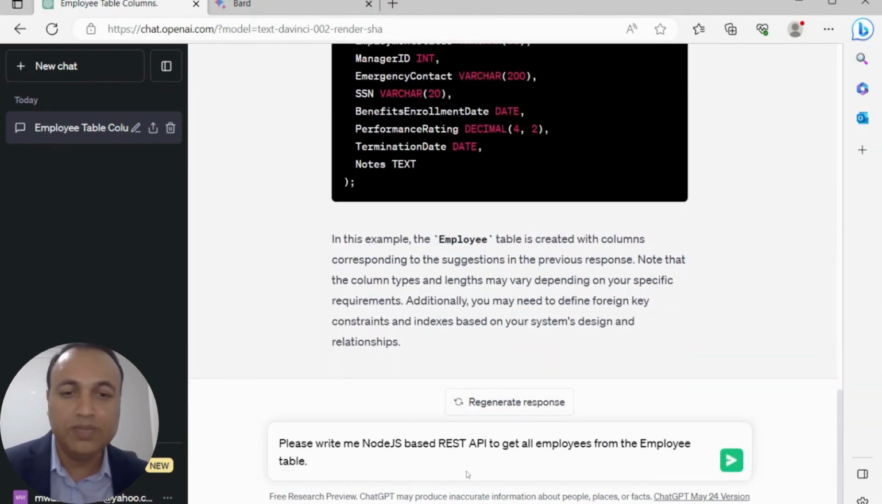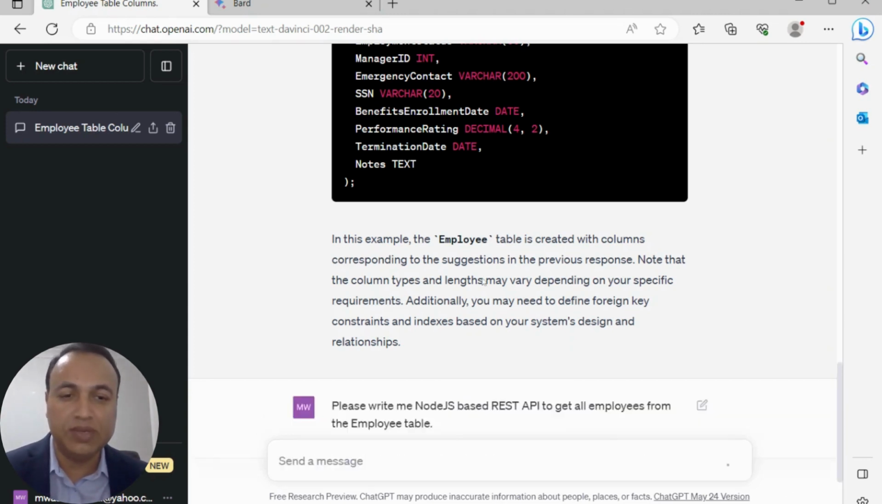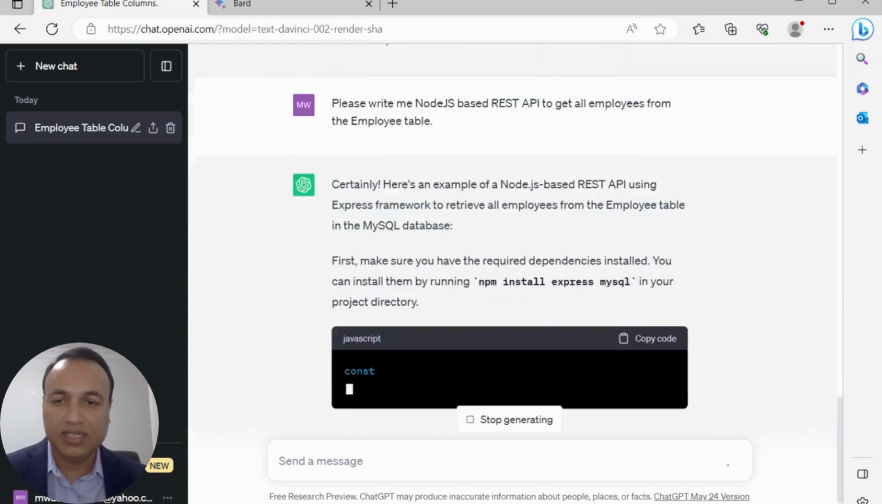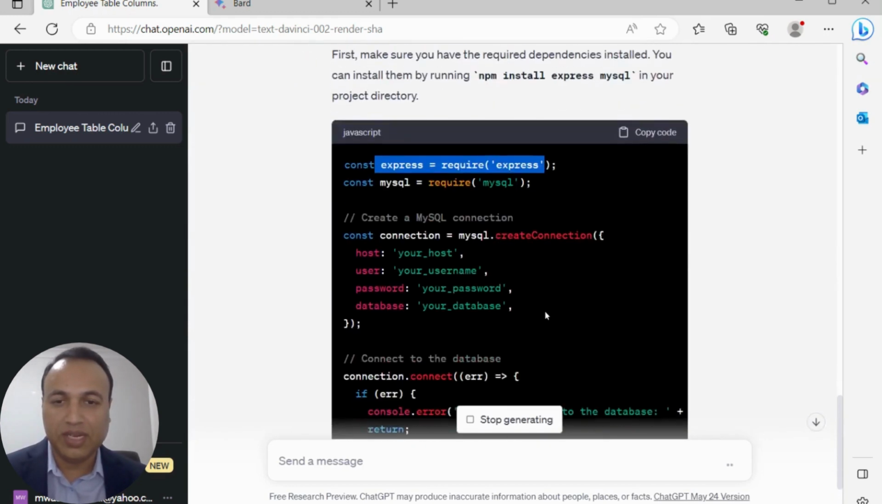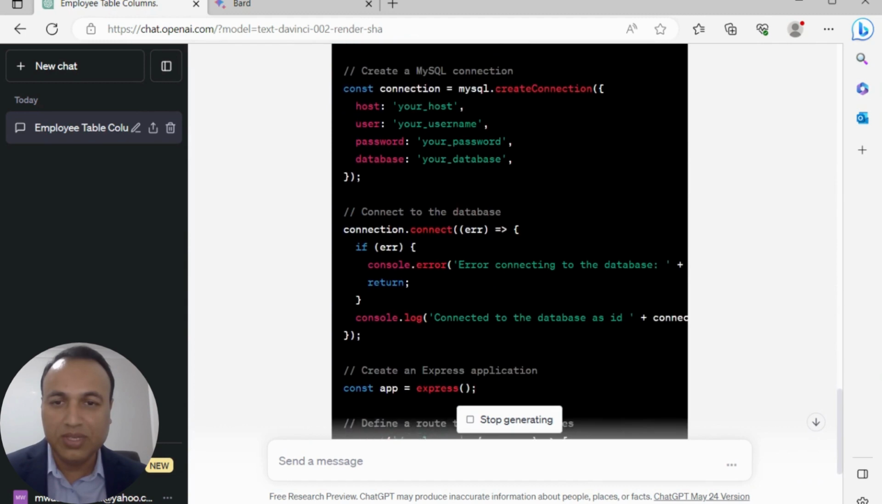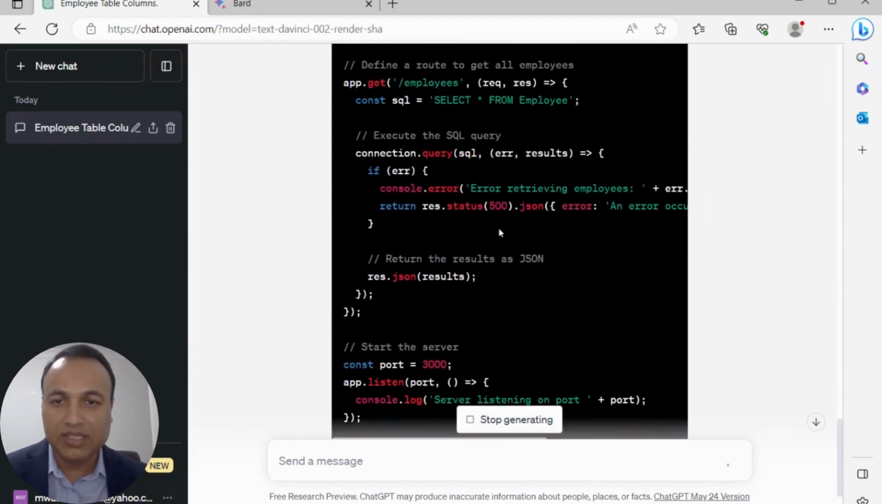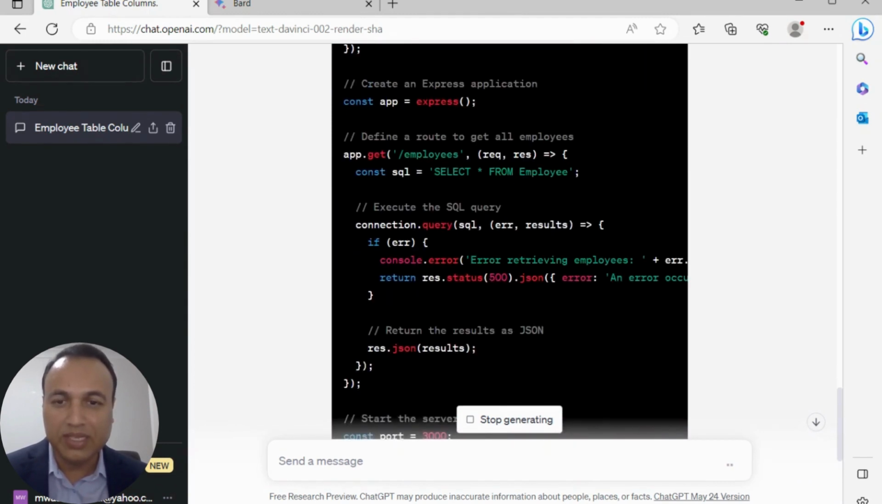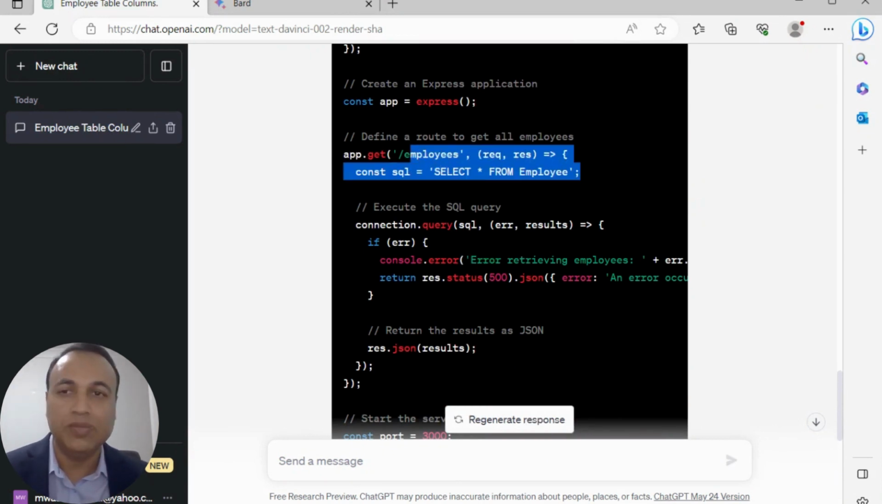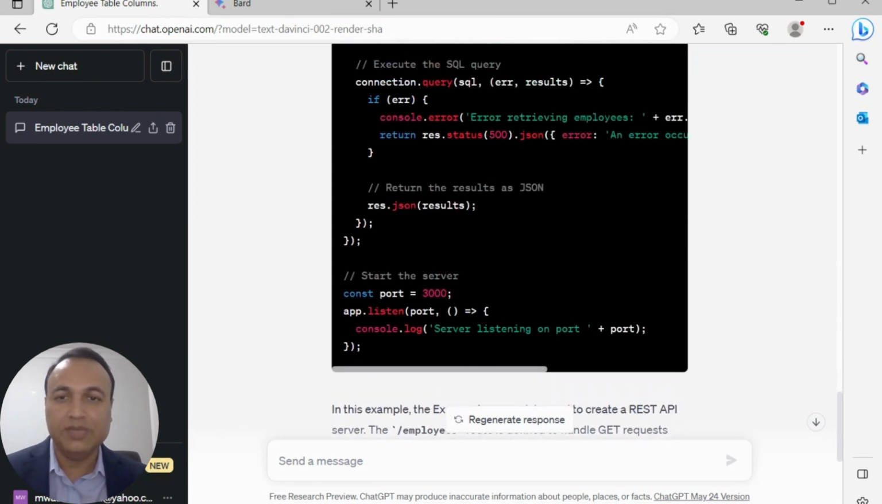Now, my third prompt for ChatGPT is I need a Node.js based REST API code that should retrieve a list of all employees from this employee table. Let's see. There we go. So I can see Node.js based code, and this JavaScript code will return me a list of all employees from the employee table. Overall, ChatGPT gave me results for all three prompts, and I'm very happy with the results of ChatGPT.